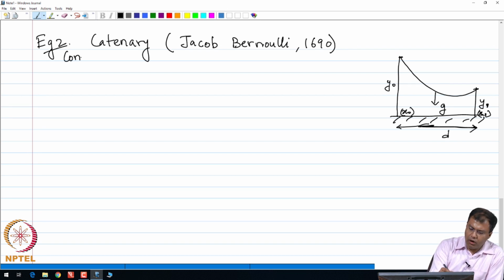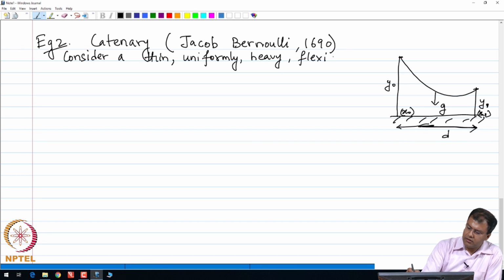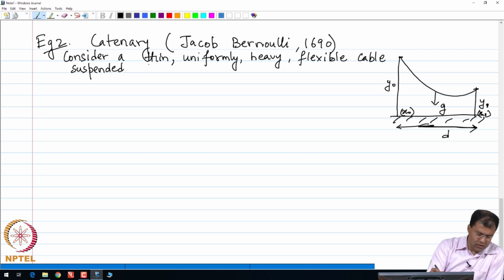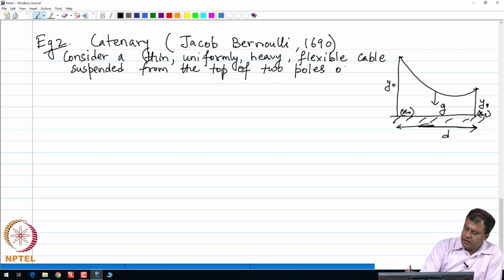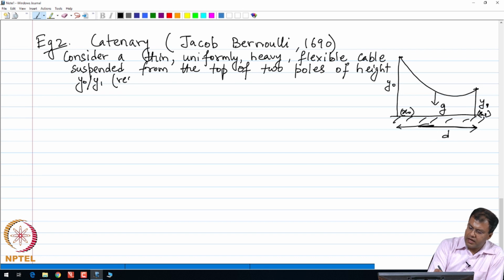So, the problem is as follows. Let us consider a thin, uniformly heavy flexible cable suspended from the top of the two poles as I have shown in the figure, and the poles are of height y0 and y1 respectively as shown in the figure again, and these are spaced a distance of d apart.